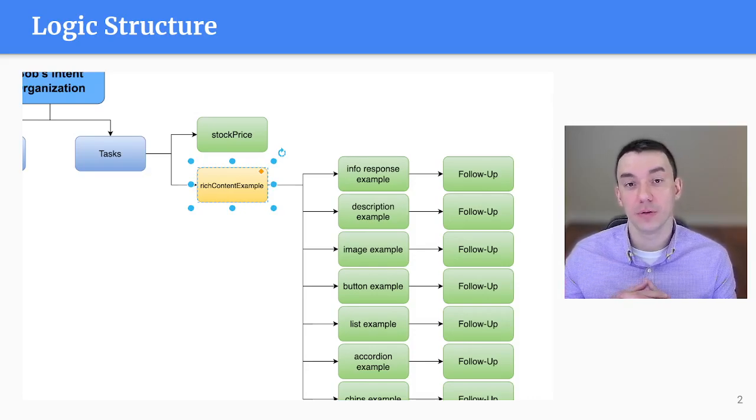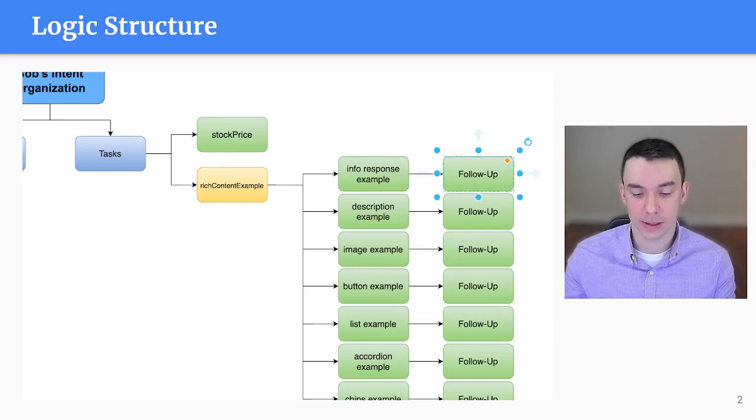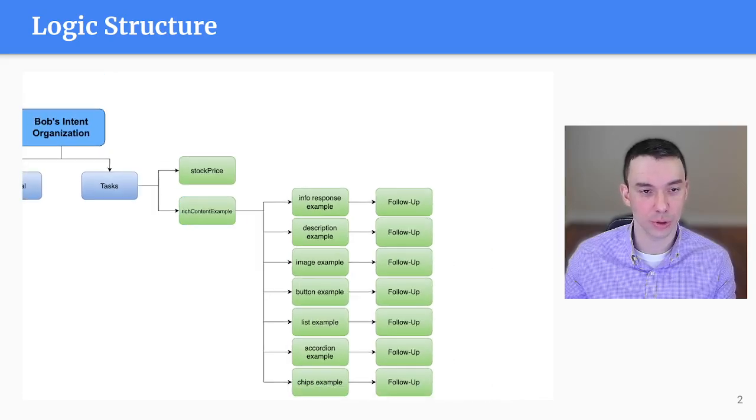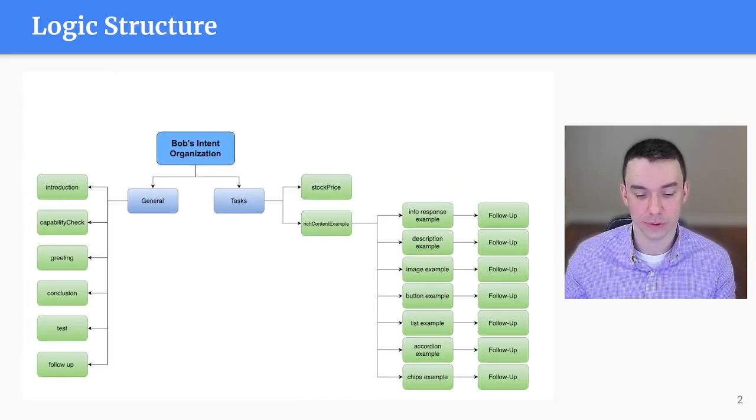And each one has a follow-up intent. And the follow-up intents have the same utterance as a trigger. So the question becomes, how does the system know which utterance to trigger? Because they're not triggered programmatically, they're just triggered by the user typing something in. So if I say yes, all of these intents technically would be triggered, like these follow-up intents here, for example.